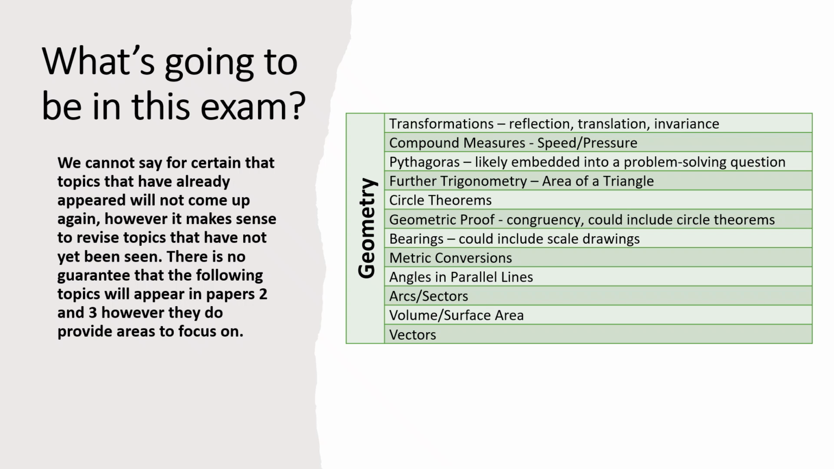In terms of geometry, the list starts to get a bit smaller. We saw some density in Paper 2, but we haven't yet had speed or pressure, so we might see one of those. There was sine rule and cosine rule in Paper 2, so you might see area of a triangle for further trigonometry in Paper 3. The big ones I would point to would be arcs and sectors and volume and surface area. They're two really high frequency topics, and we've not seen either yet. Sometimes they put arcs or sectors on top of a volume question, so see if you can find one of those previously.